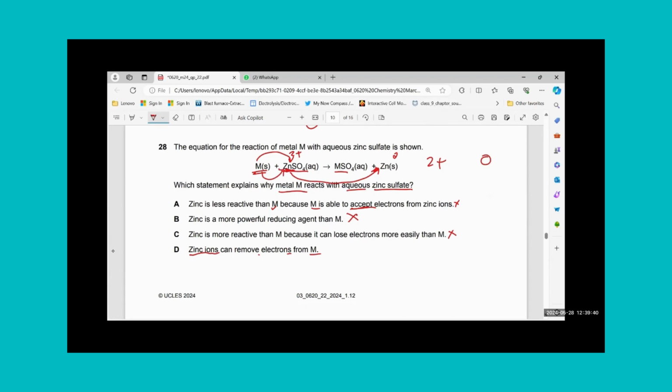Okay, so here I can go for this option. If I just explain the phenomena, what is happening? Zinc was having 2 plus charge, M was 0. M had given these 2 electrons which zinc had given to sulfate to make a compound. M says take these 2 electrons and go become zinc again. So basically zinc ion has taken electrons from M to become zinc itself, whereas M, after giving its electron, becomes M2+ here in this compound, MSO4. So yes, I will go for D.